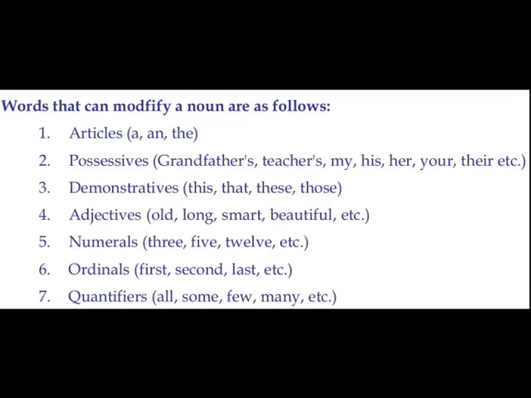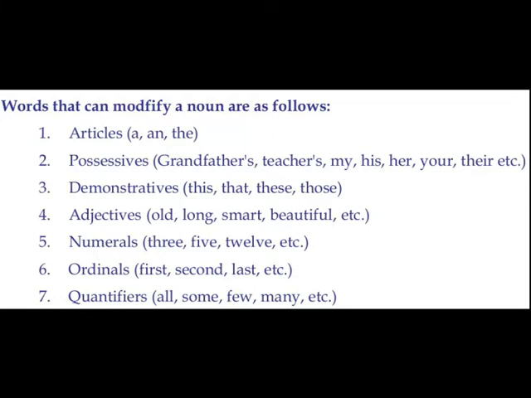Another possible modifier is adjectives. Adjectives of quality usually. Adjectives of quantity also can be there. Adjectives old, long, smart, beautiful, etc. are adjectives of quality. Again, numerals. They are adjectives of number, numerals 3, 5, 12, etc. Three students came forward to speak about the topic.